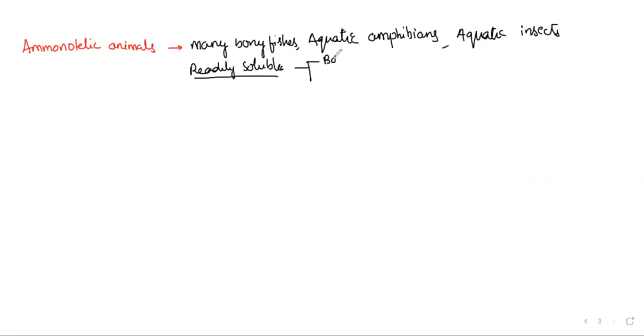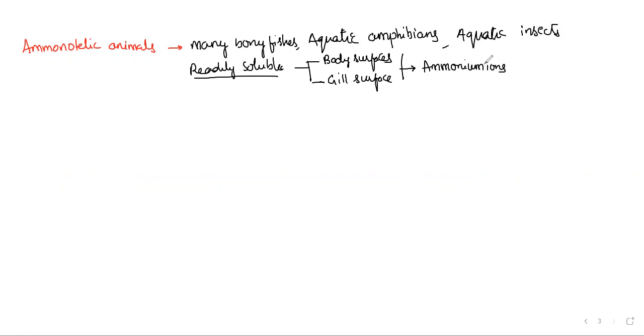In fishes, it is eliminated through the gill surface by diffusion, in the form of ammonium ions.